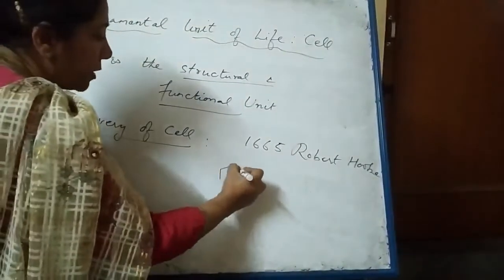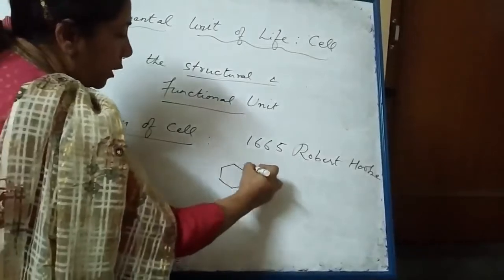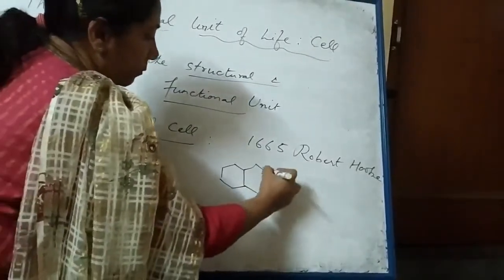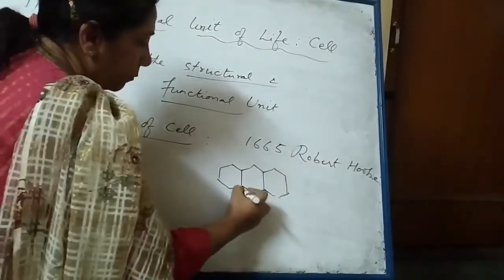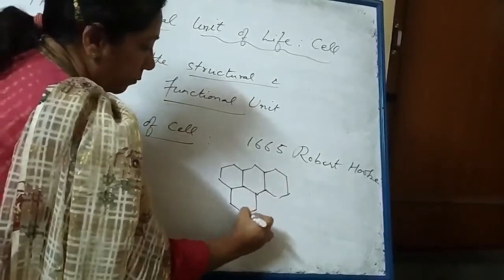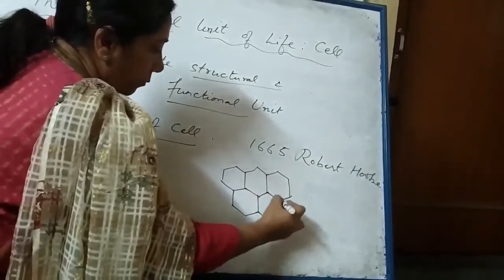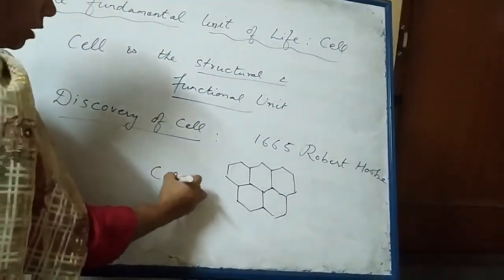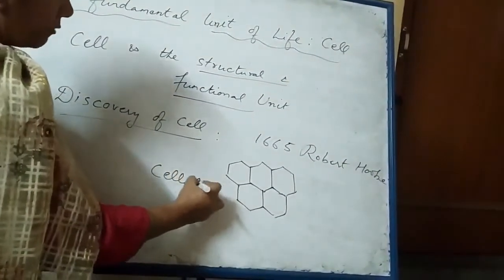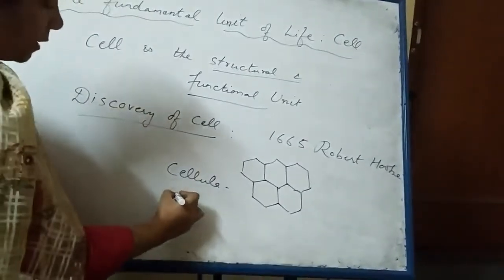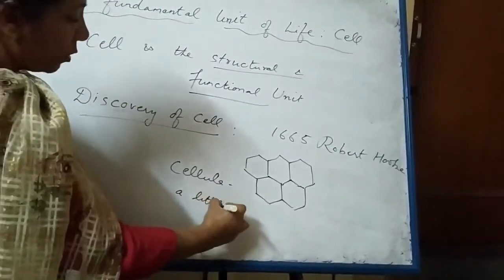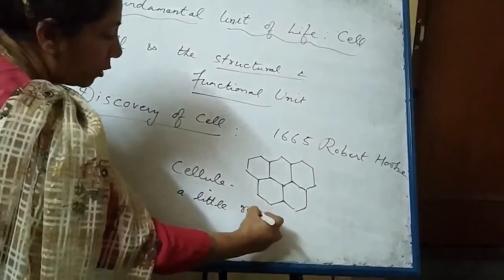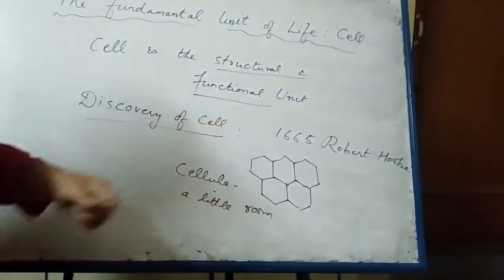And he observed such honeycomb-like structures. He gave them the word cell from the term cellula, which is a Latin word which means empty space or a little space or a little room. From this he derived the word cell.